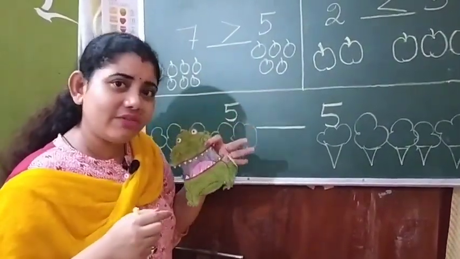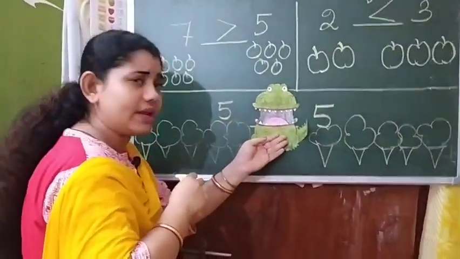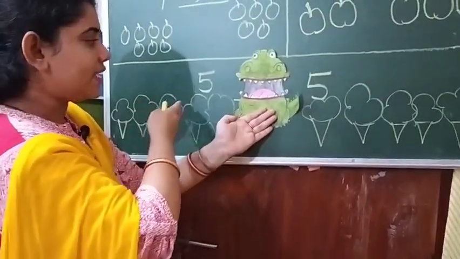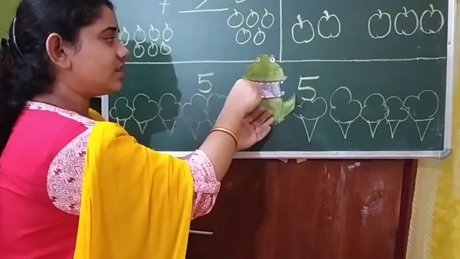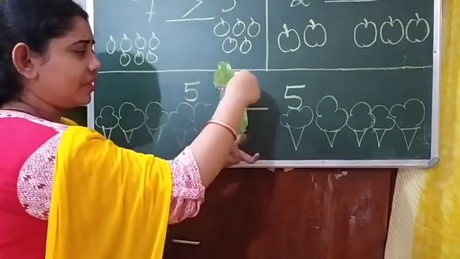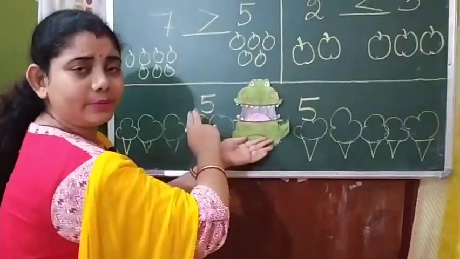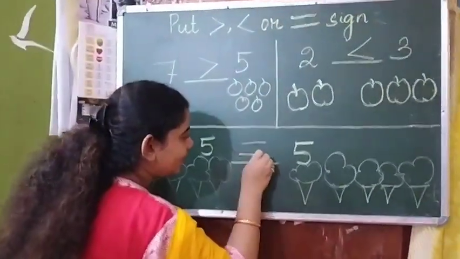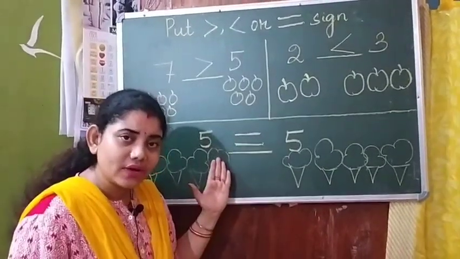What will he do? He will open his face like this only. He will eat both the side numbers. He will not turn his face towards this number or towards that number. He will open his face like this only. Equally he will eat both the numbers. That means this is the equal to sign. This 5 and this 5 both are equal.